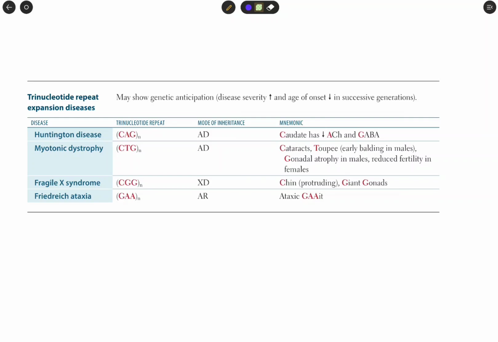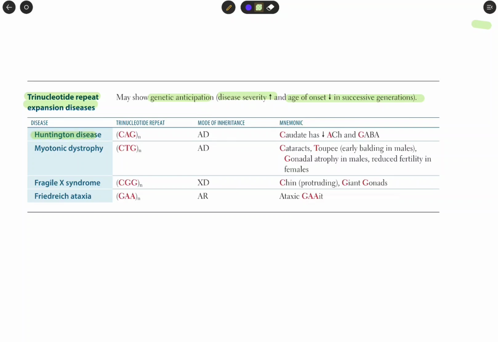Now we will discuss trinucleotide repeat expansion diseases. They may show genetic anticipation: disease severity increases and age of onset decreases in successive generations. These trinucleotides are repeated more, with greater numbers, in successive generations. Now we will discuss some diseases.